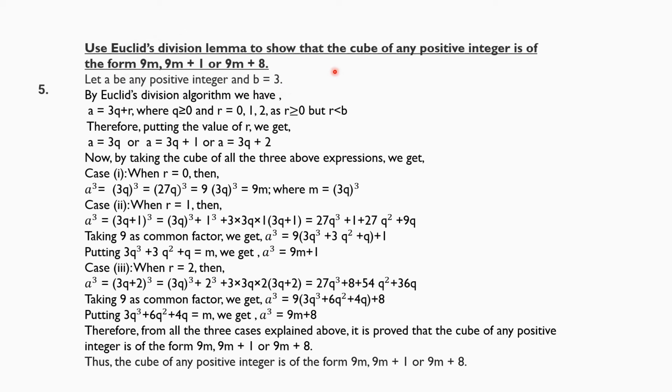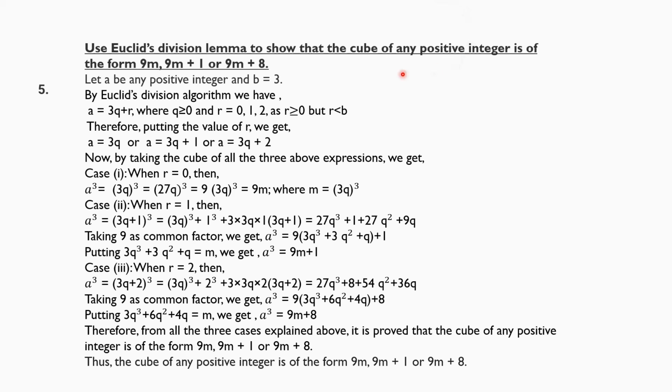So we will have to find the cube of all the 9 outcomes. It will be so lengthy. So we will consider b as 3, which is a divisor of 9. So let a be any positive integer and b be equal to 3. Then we will get 3 outcomes, that is 3q, 3q plus 1 and 3q plus 2.